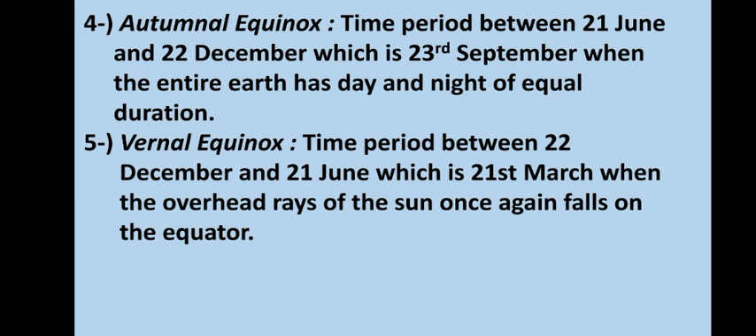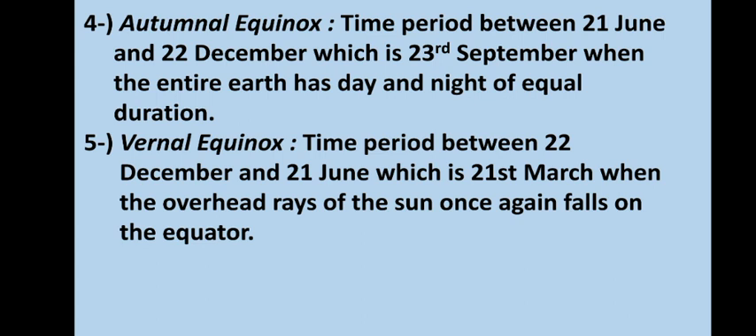The first is autumnal equinox, which in the northern hemisphere occurs on 23rd of September, when the direct rays of the sun fall on the equator. At this position, neither of the poles is tilted towards the sun, so the whole earth experiences day and night of equal length. The southern hemisphere has spring season at this time.